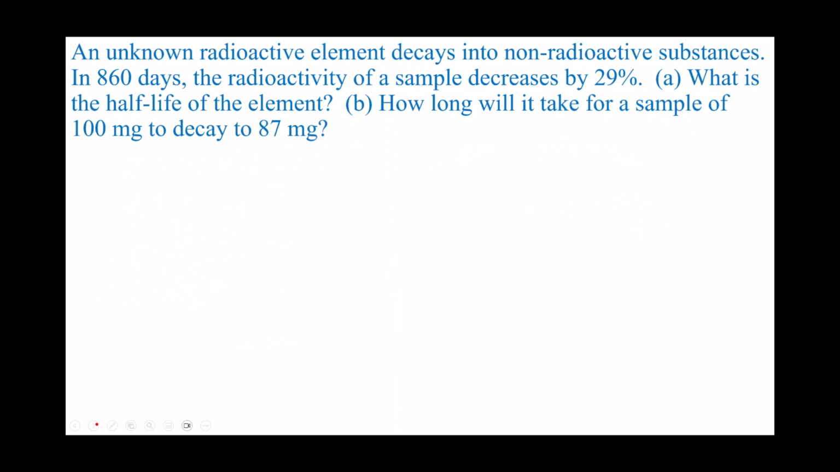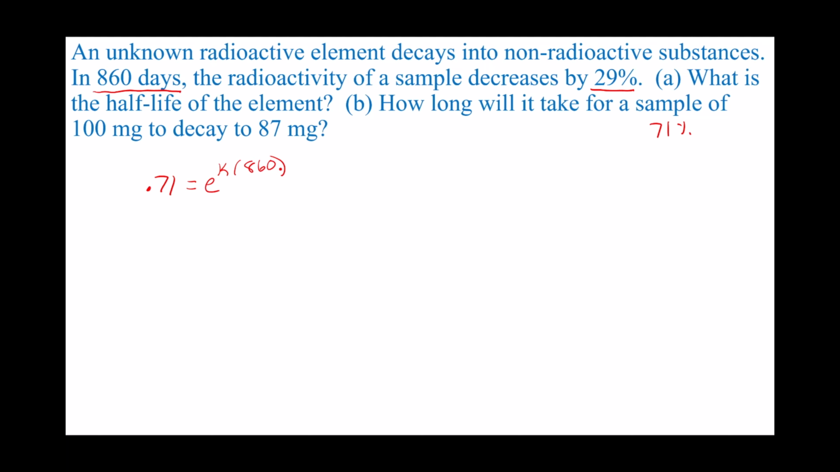An unknown radioactive element decays into non-radioactive substances. In 860 days, the radioactivity of the sample decreases by 29%. So if it decreased by 29%, then there is 71% left. Okay, so what is the half-life? We know that after 860 days, there was 71% remaining. So if we started with 100% or 1, we ended with 71% or 0.71, we have e to the k times 860. And this will tell us what k is.